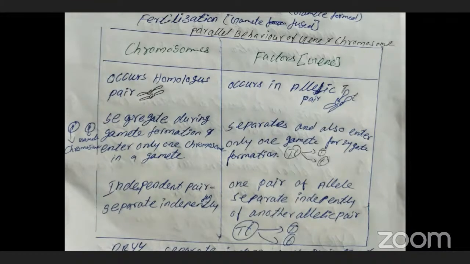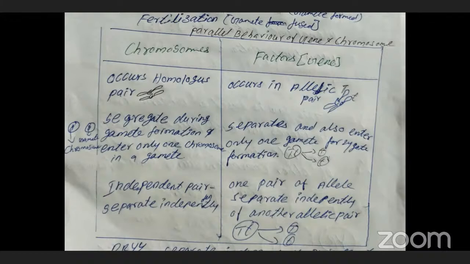For example, the first point is that chromosomes occur in homologous pairs, like this. They look similar. Similarly, genes, I mean factors, also occur in allelic pairs.